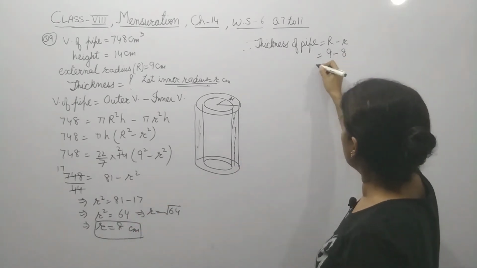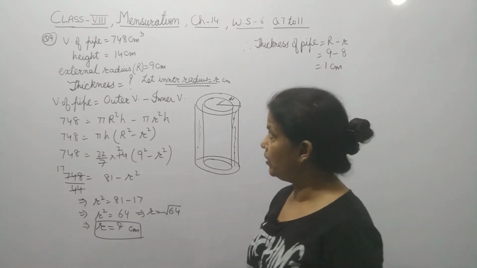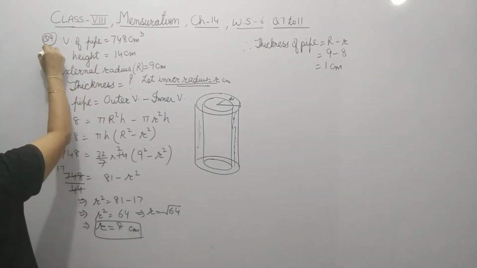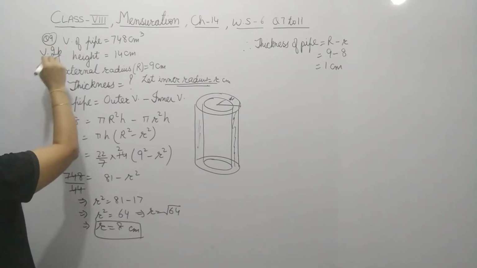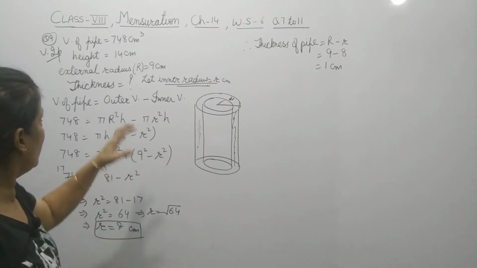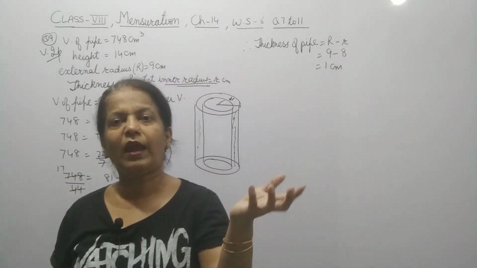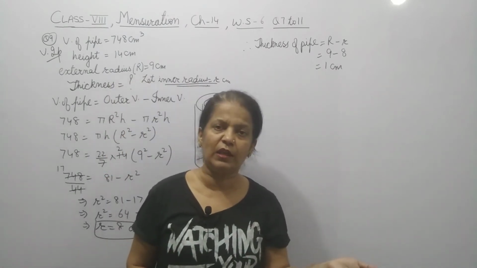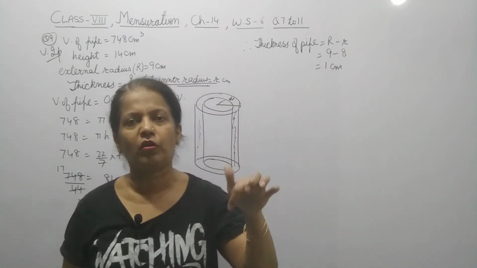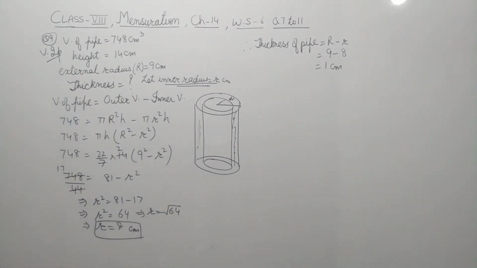So 9 minus 8, that is 1 centimeter. And this question is very important also. Is it clear, this question? So whenever thickness is there, it means outer minus inner, or we can say that it is hollow from inside. Now come to the next question.